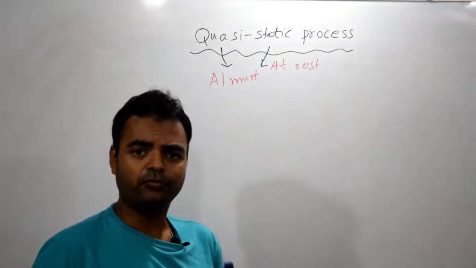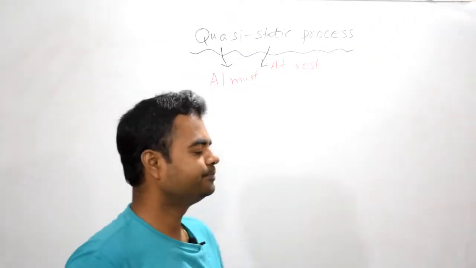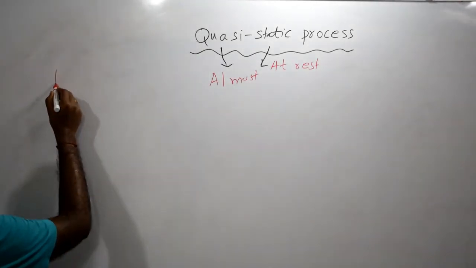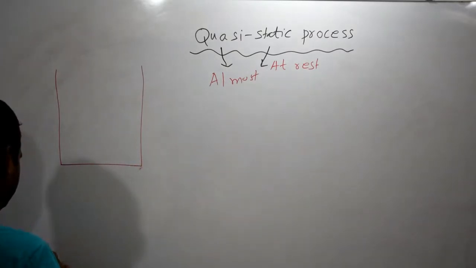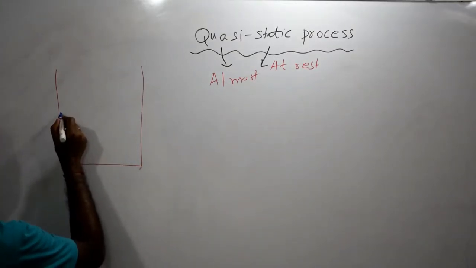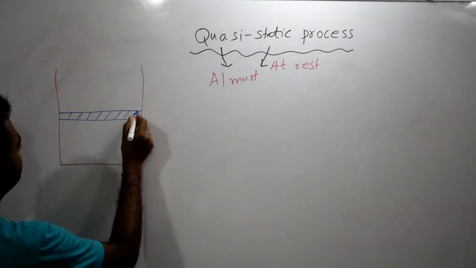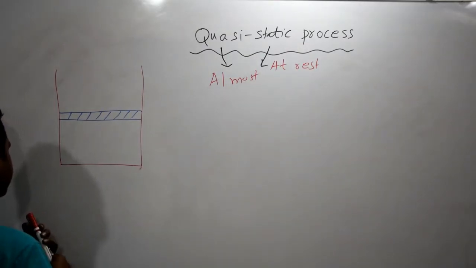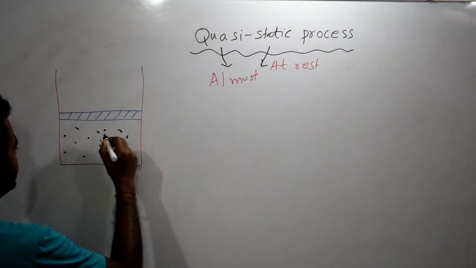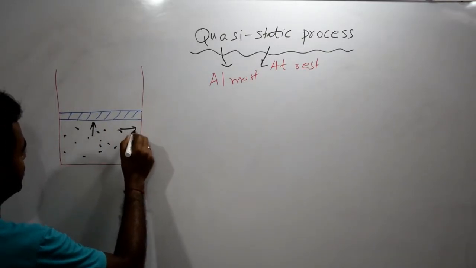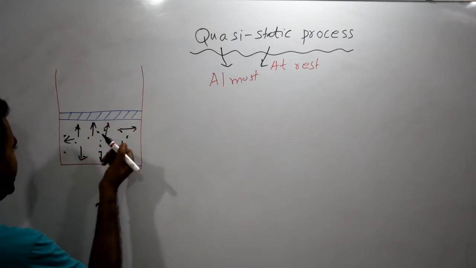Why is it saying so? We need to understand through a diagram. Then I will tell you the definition. Let's understand its diagram. Suppose, let me draw a piston, and we have a piston here, right? And very important, we have gases here inside the piston. If we have gases, then definitely gas will exert forces in this direction, as I'm showing.